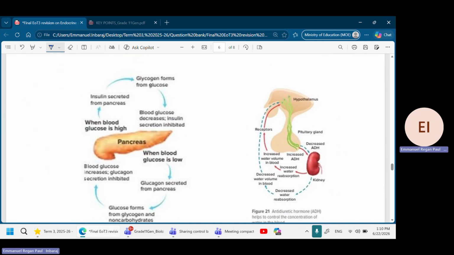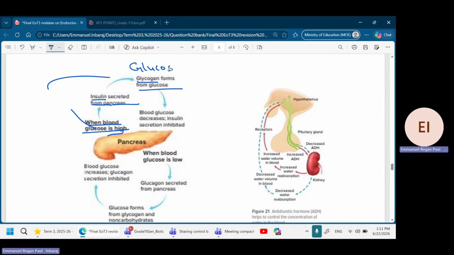Okay, and then look at this. This is another one. This is the pancreas. What happens when the blood glucose level is high? Insulin is secreted. What will the insulin do? The insulin converts glucose to glycogen.